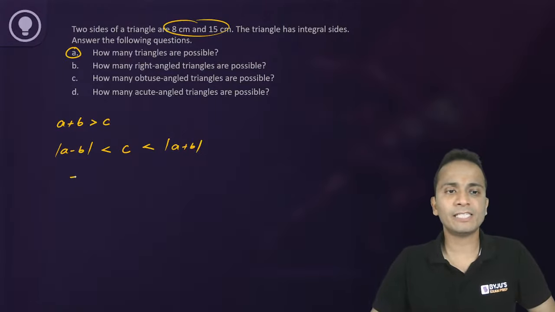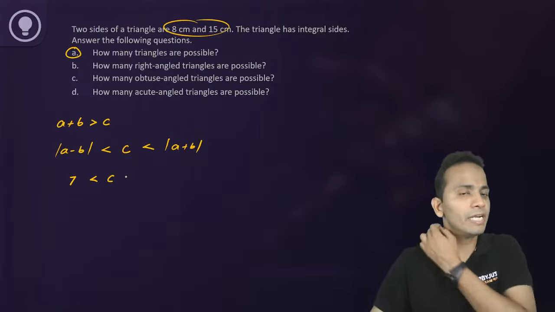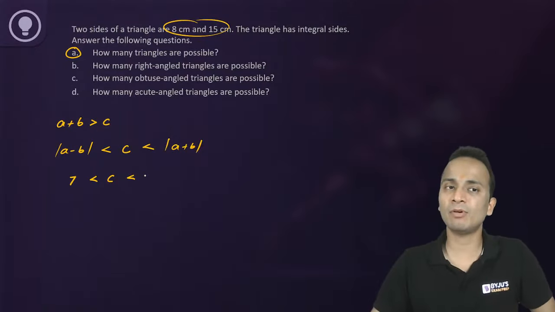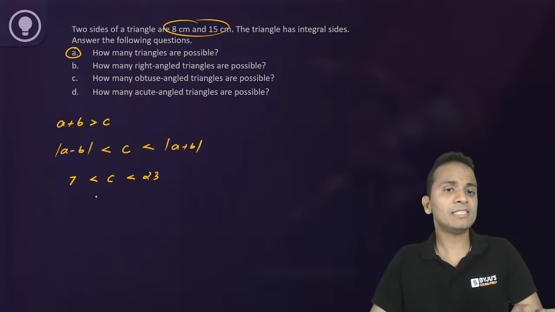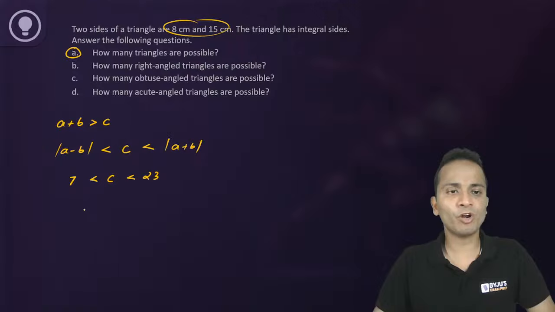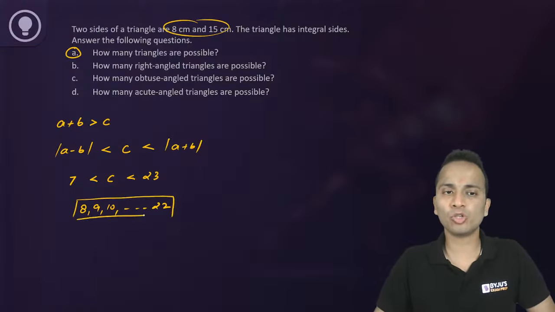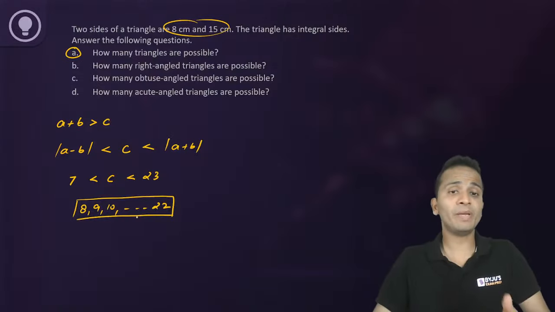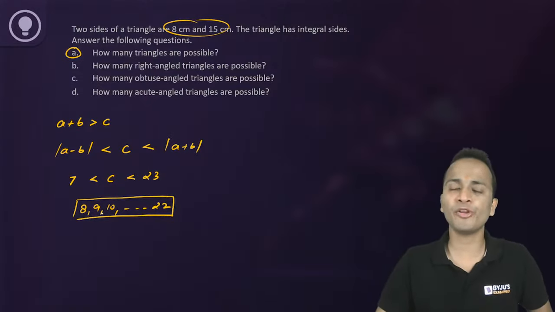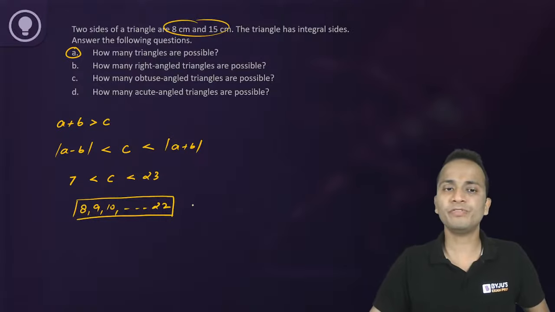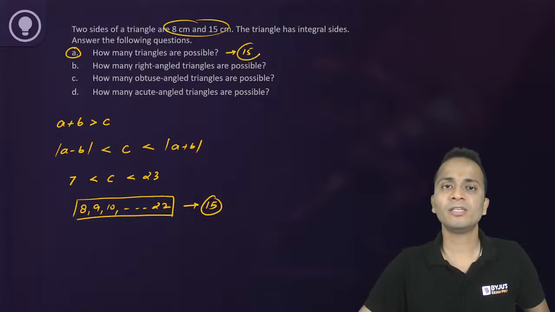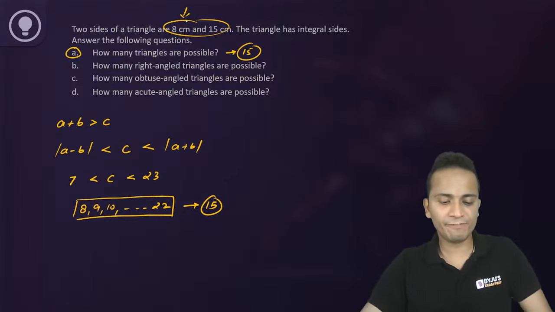The difference of 15 and 8 is 7. So the third side will be greater than 7 and it will be less than the sum of these two. 8 plus 15 is 23. So it will be strictly greater than 7 and less than 23. So starting from 8, 9, 10 and so on up till 22, these can be the possible values of the length of the third side. You can just count these numbers on your fingers. So it will be equal to 15. So there are 15 possible triangles with two sides as 8 and 15.